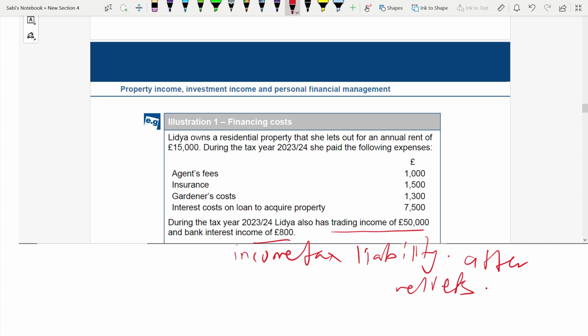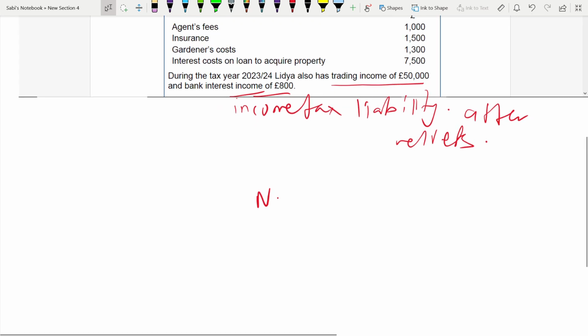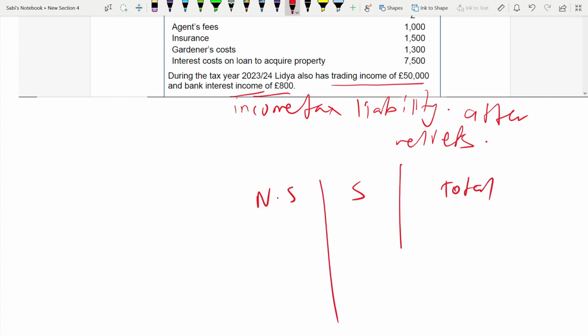Okay. So for this, since we have trading income, since we have bank interest, we have two types of income, savings and non-savings. So first we'll make a column and put the different types of income in the correct category. Let us quickly do that. Non-savings, savings, total. So first is trading income.